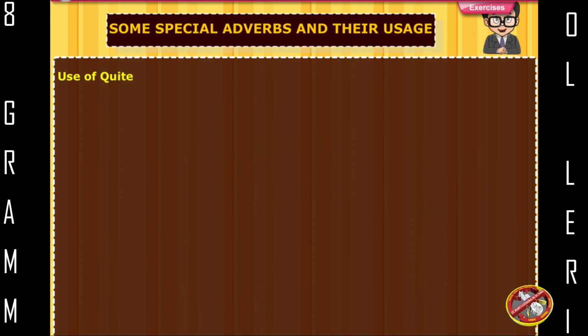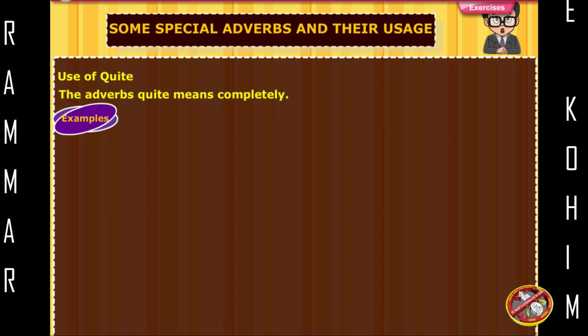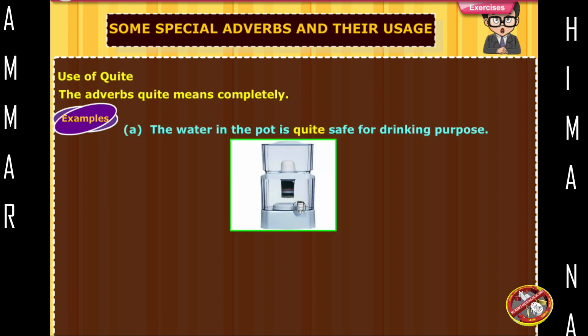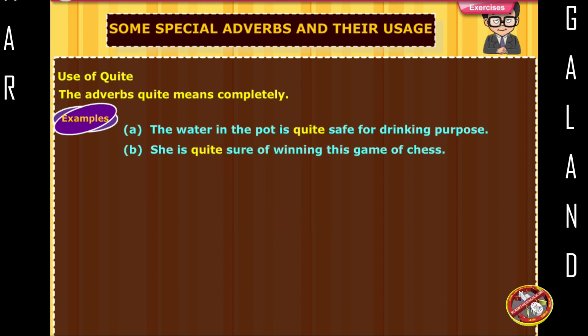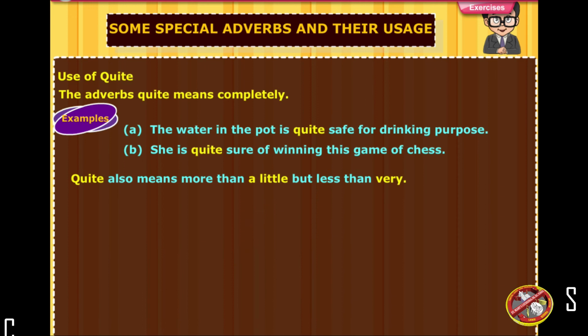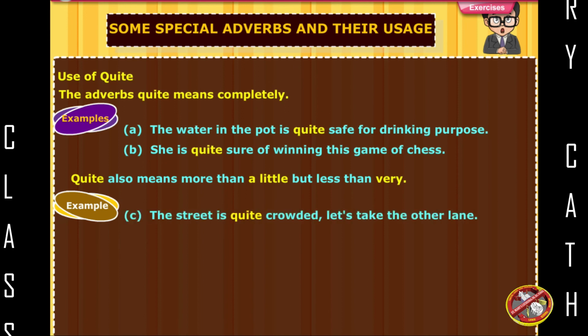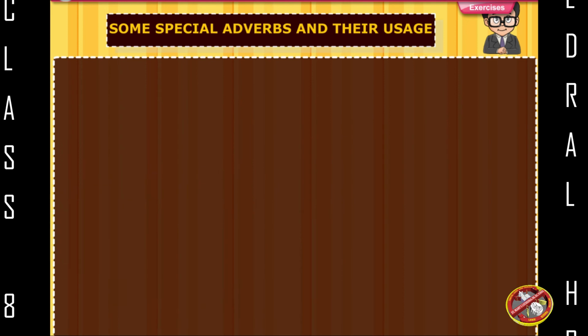Use of quite. The adverb quite means completely. Examples: The water in the pot is quite safe for drinking purpose. She is quite sure of winning this game of chess. Quite also means more than a little, but less than very. Example: The street is quite crowded. Let's take the other lane.